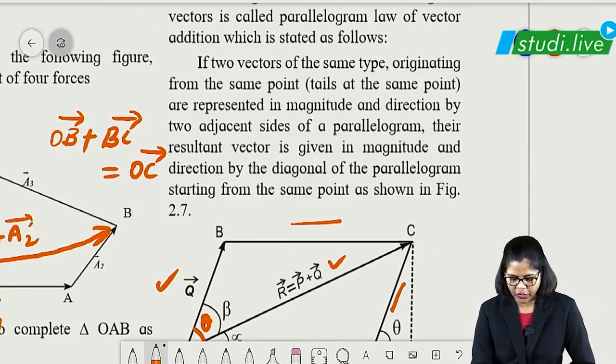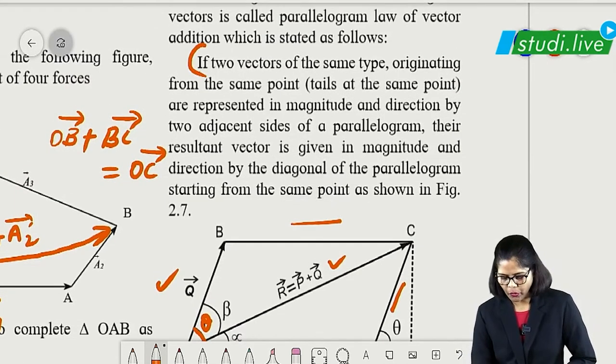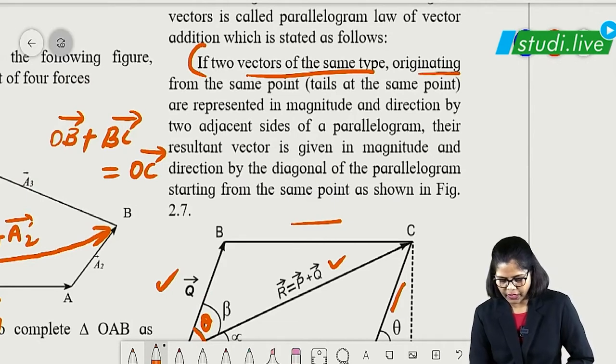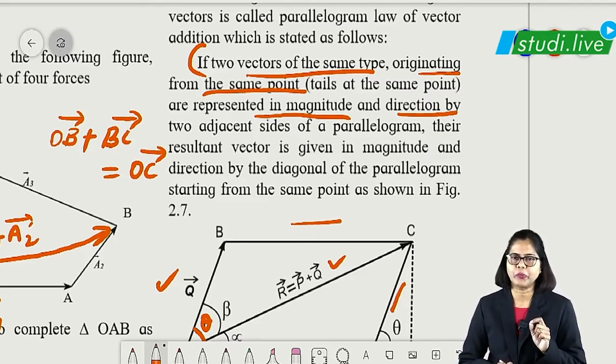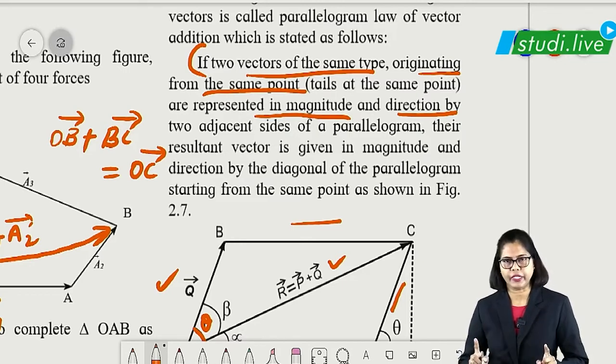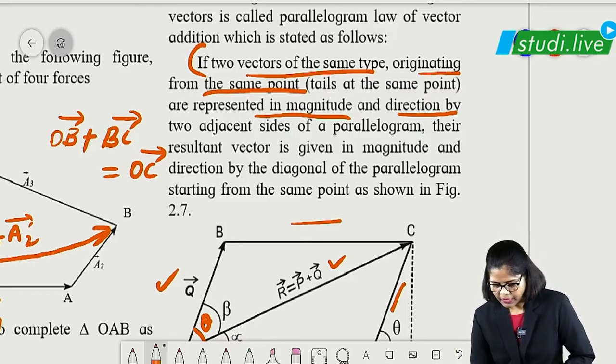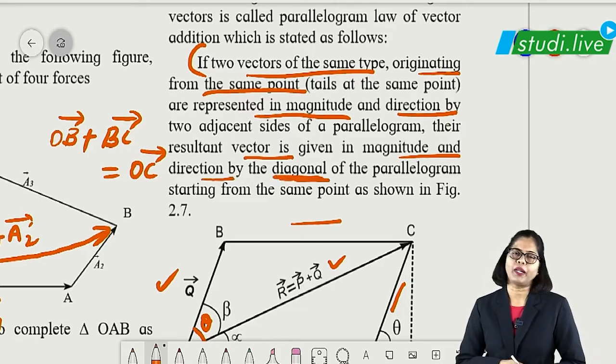This particular statement you have to remember, students. That is, if two vectors of the same type originating from the same point are represented in magnitude and direction, because whenever you talk about vector, you have to mention that it is represented by magnitude and direction, okay? And then the resultant vector, also represented in magnitude and direction, will be the diagonal of the parallelogram.